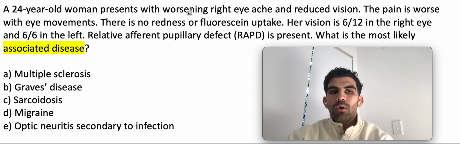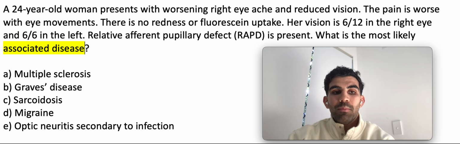So first of all, we need to work out what this woman has. Okay, so this woman has optic neuritis. The biggest key to this question is knowing a relative afferent pupillary defect is pathognomonic, pretty much every time in all questions, for optic neuritis. Okay, this is the Marcus Gunn pupil, done with the swinging flashlight test. So let's start from the bottom.